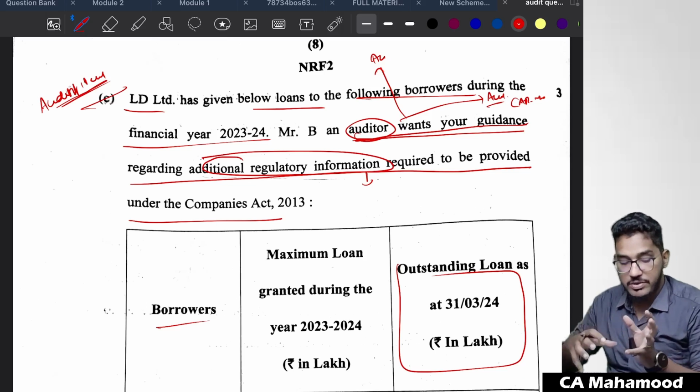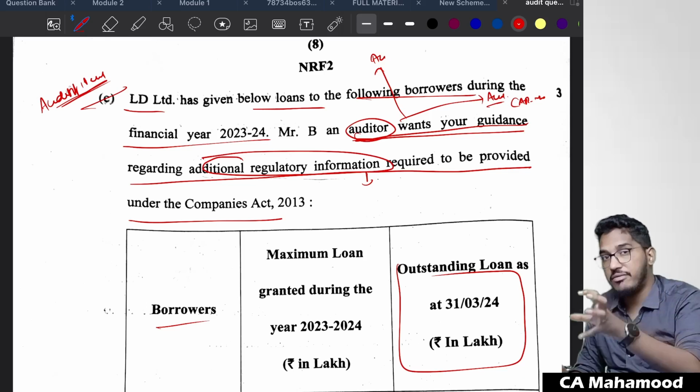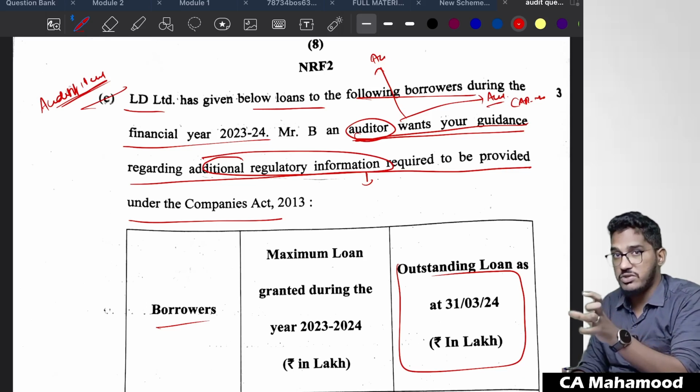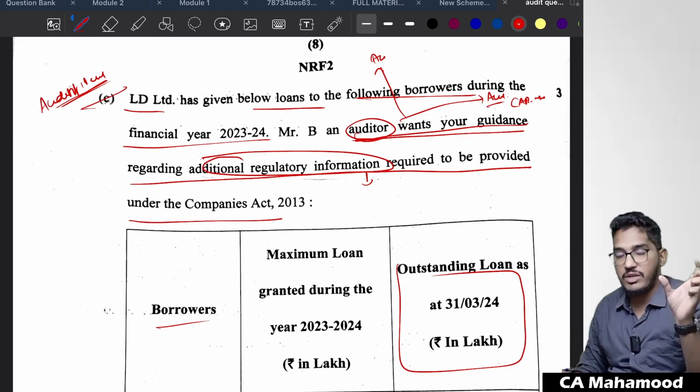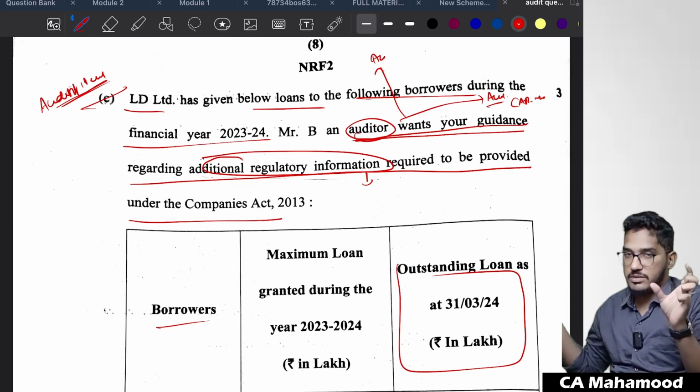But even if you have thought from the perspective of the auditor, and you have written the disclosure reporting requirements of the auditor also, more or less the disclosure requirements, whatever company is required to give, that only auditor is required to check.